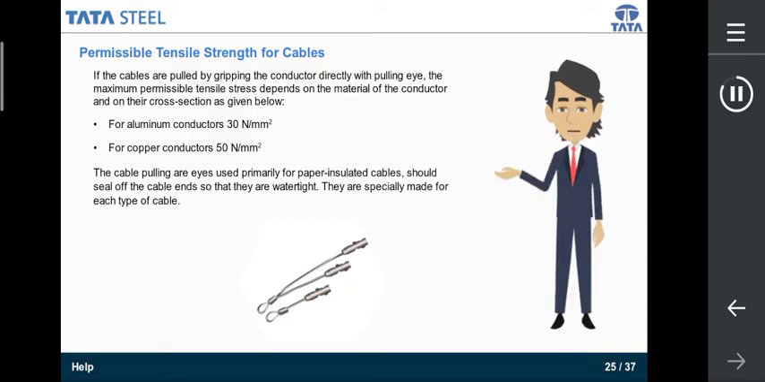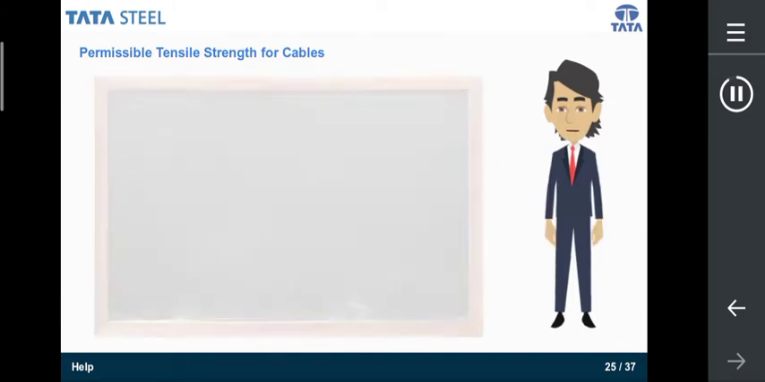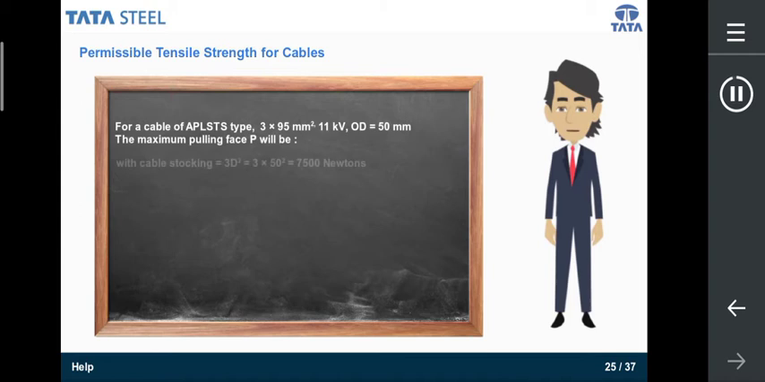The cable pulling eyes, used primarily for paper insulated cables, should seal off the cable ends so that they are watertight. They are specially made for each type of cable. On the screen is an example illustrated.